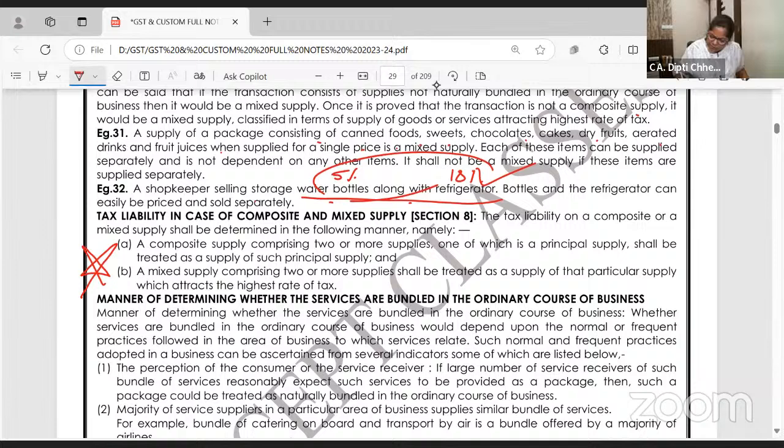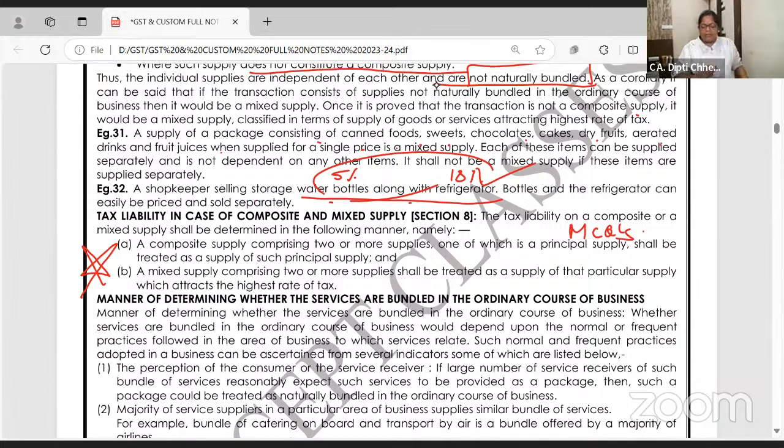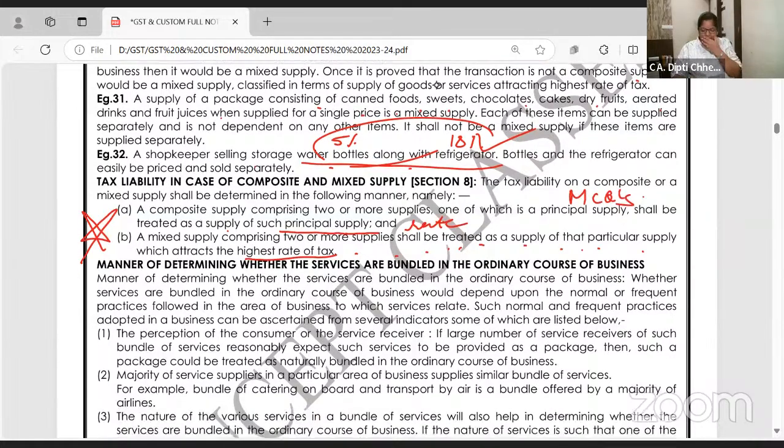Mark this table, very important, and put here the sign of MCQ. A composite supply comprising two or more supplies, one of which is the principal supply, shall be treated as supply of the principal supply rate. Yeah, that is important. Mixed supply comprising two or more supplies shall be treated as supply of the particular supply which attracts the highest rate. Underline: principal supply rate, here highest rate. Now this is just for you to read. One second, dear students.